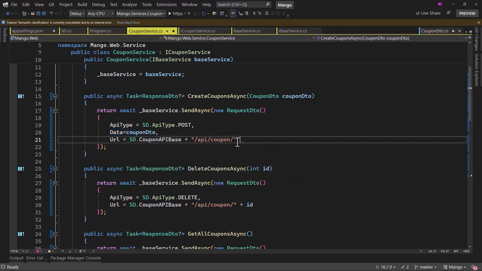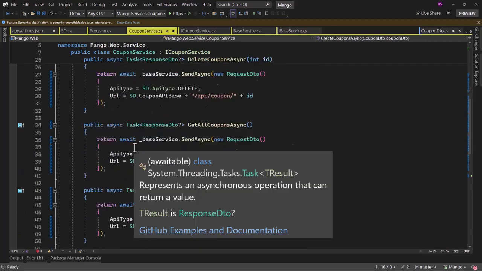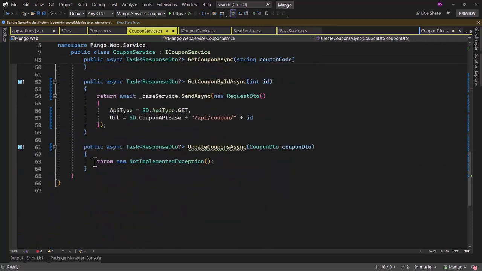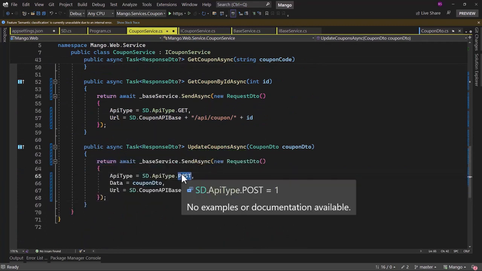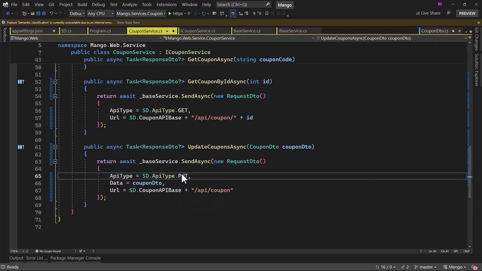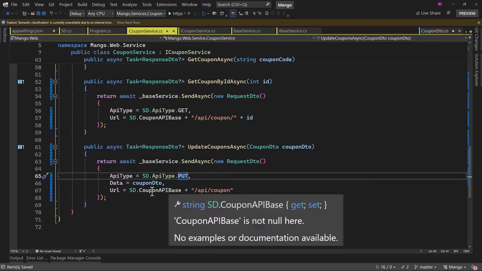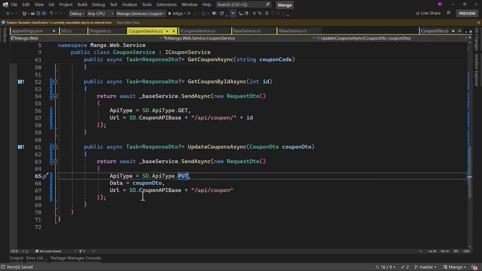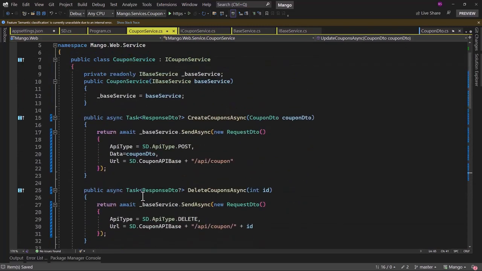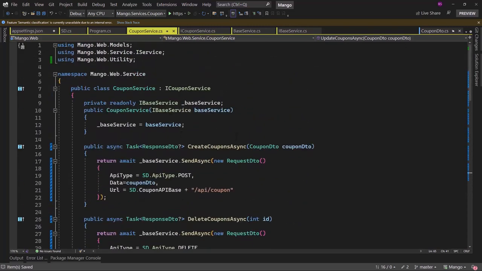For the URL here, we do not need any ID. We only need API and coupon. Looks good. Let me copy and scroll down to update here. And the API type here will be HTTP put. That looks good. With that, we have implemented all the endpoints for the CRUD operations in coupon service.